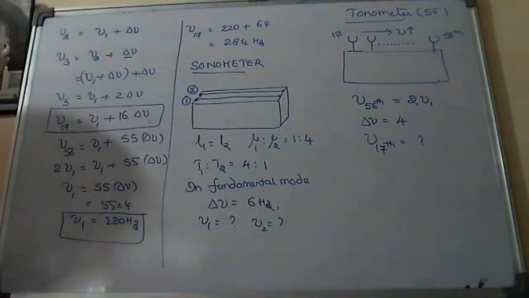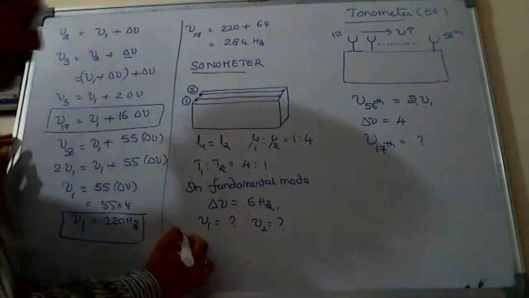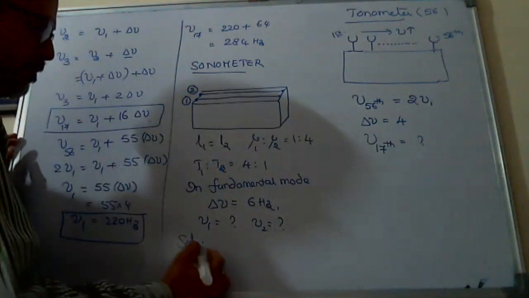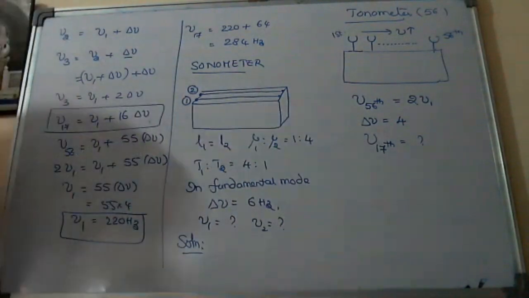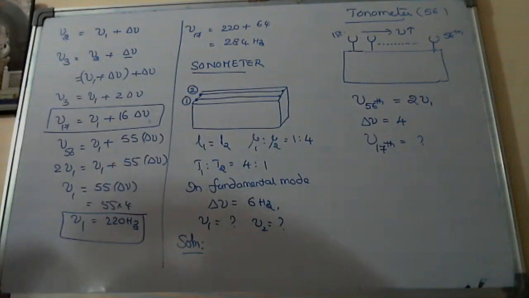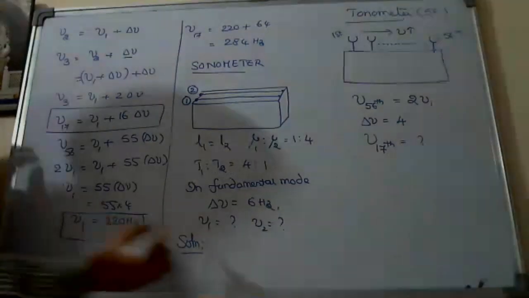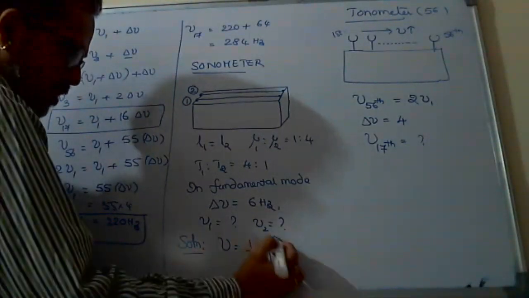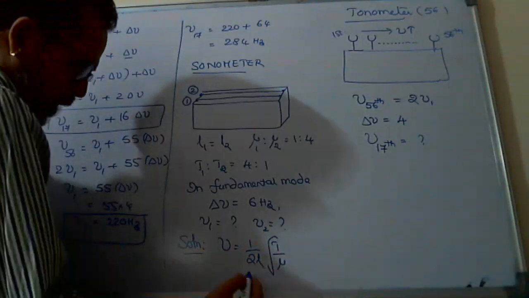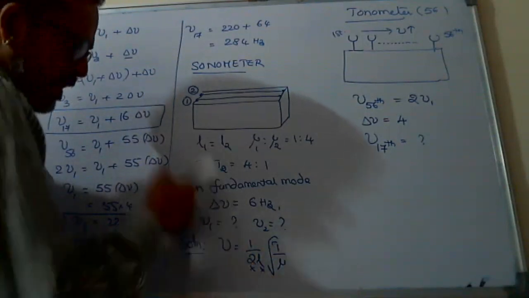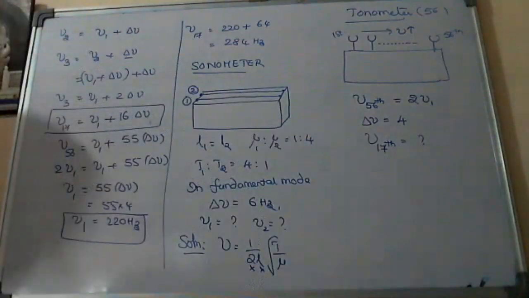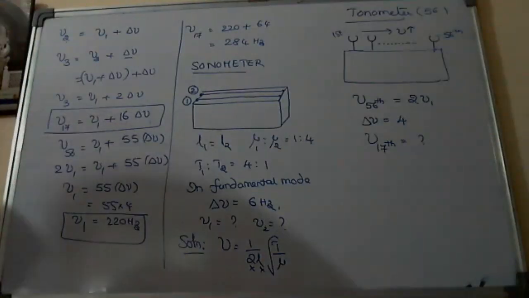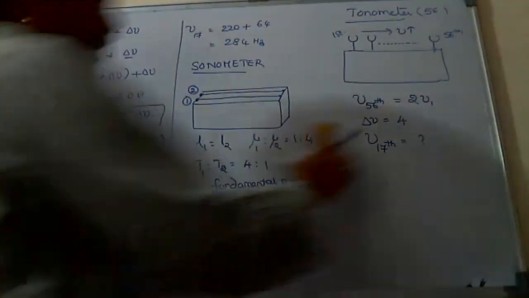So how to start this problem? When I come to the solution, first of all, do you have any idea of the stretched string fundamental mode formula? Nu is equal to 1 by 2L into square root of T by mu, and here I think the lengths are equal, constant. So I write nu is directly proportional to root of T by mu.